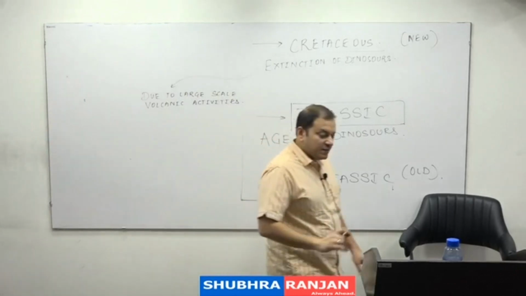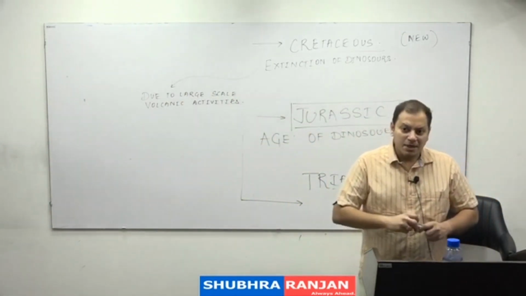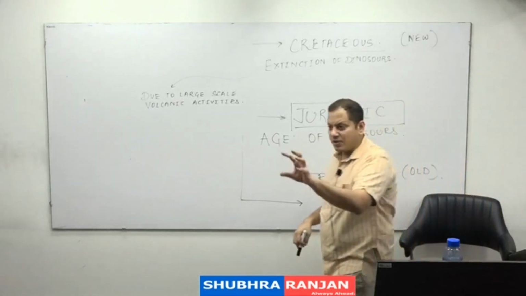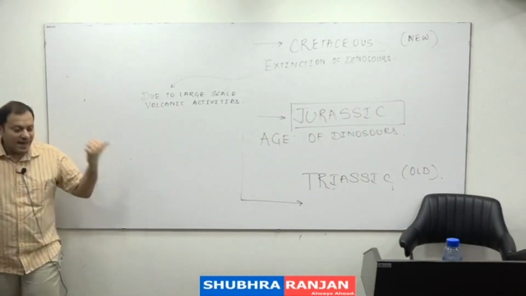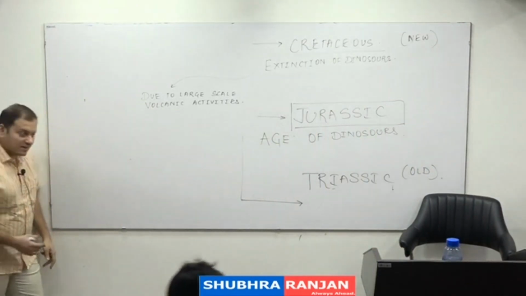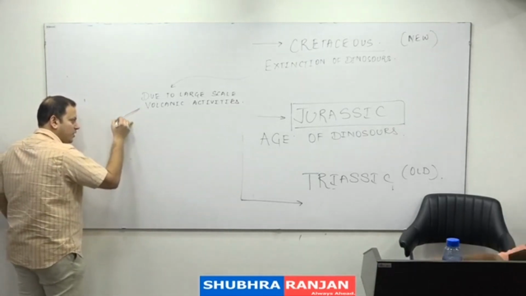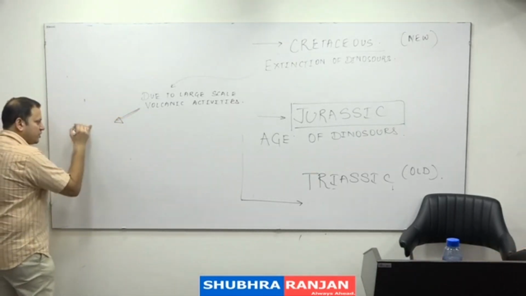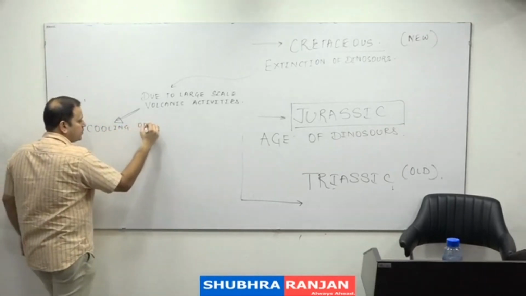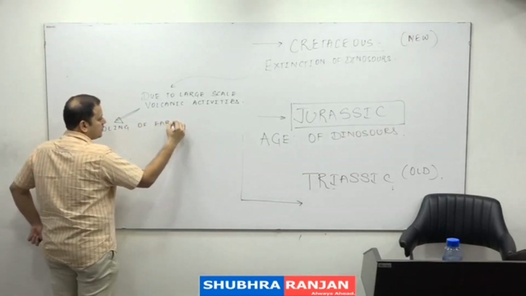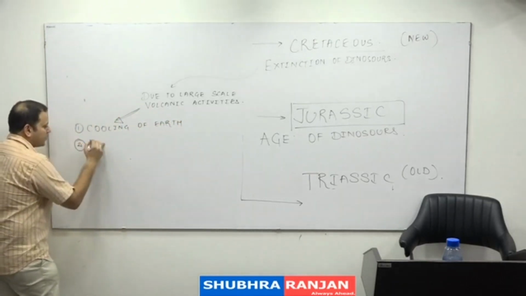Why volcanic activities? Numerous theories. We still do not know why exactly there has been volcanic activities. But one theory says that the earth was cooling and therefore it gave out excess heat which was there in the form of volcanoes. And the second theory says that this is due to, so हमारे answer में will be writing both the things, because one, due to the cooling of the earth, and volcanoes, and the second is due to